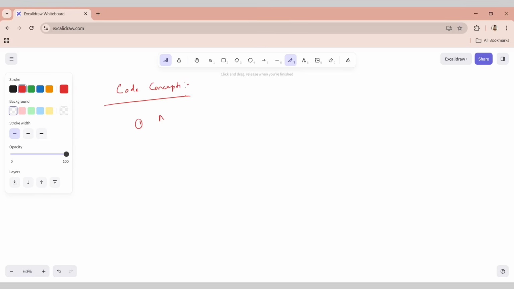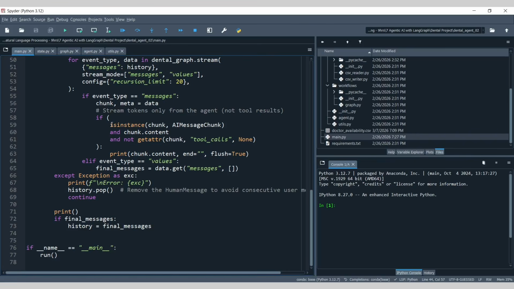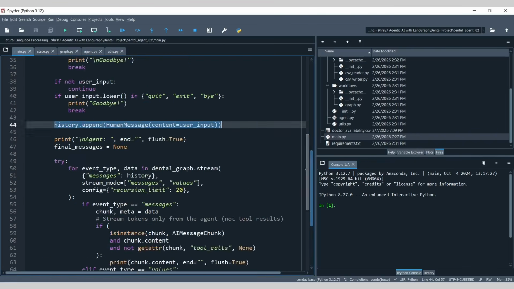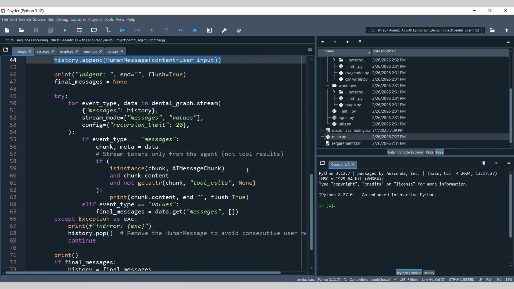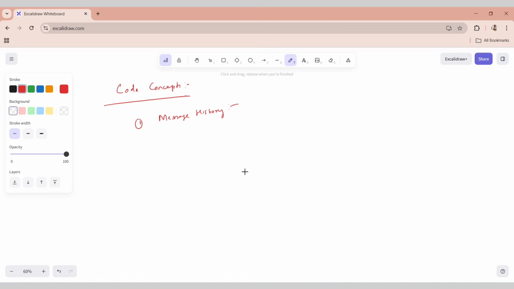The first concept is message history. The system basically maintains conversation history so the AI can understand the context. That is very simple to understand. Similarly, we also have the second code concept, which is streaming responses.